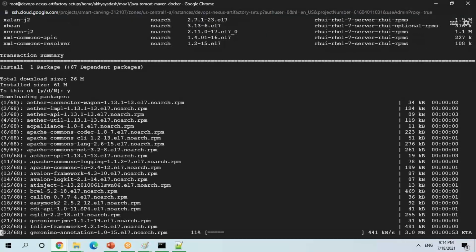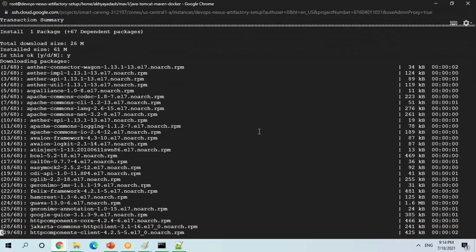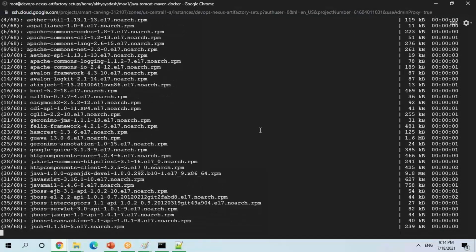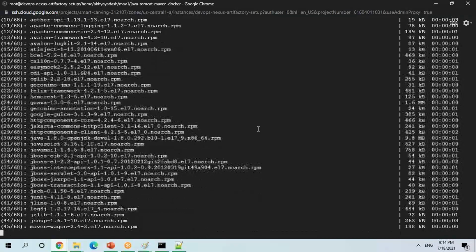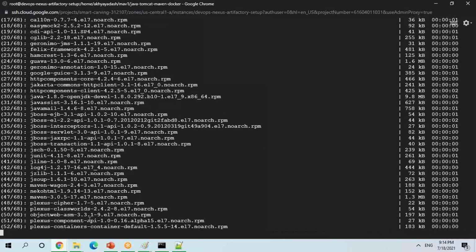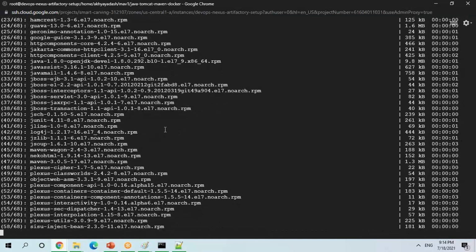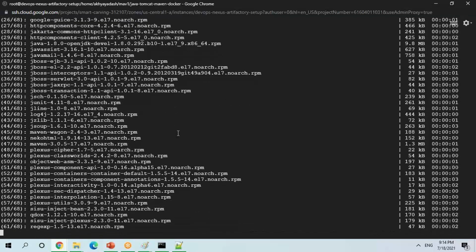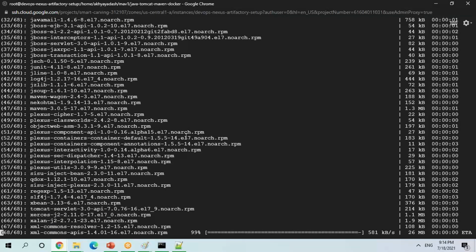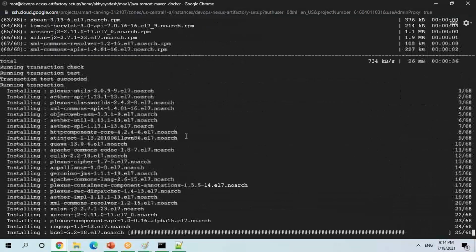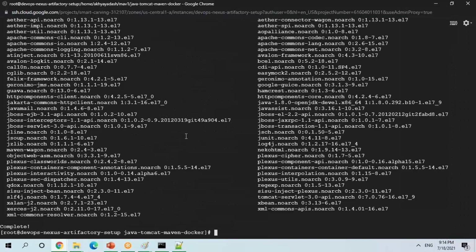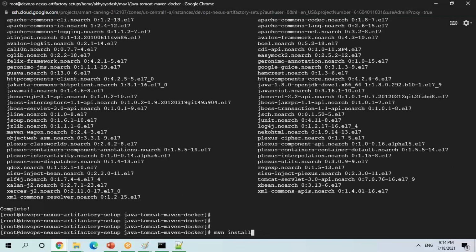So it is installing Maven. Yeah, so let me run the mvn install command.